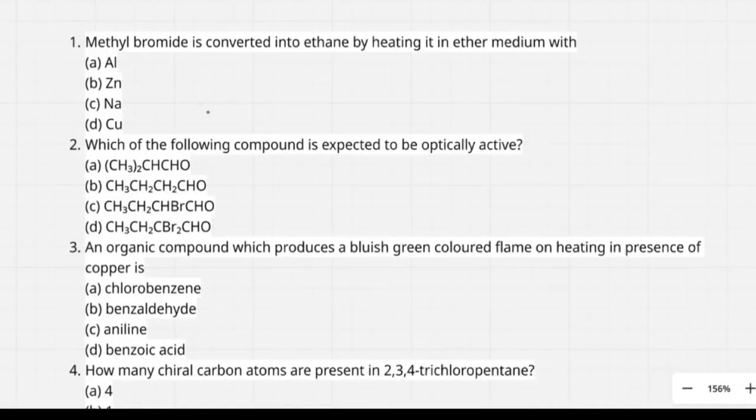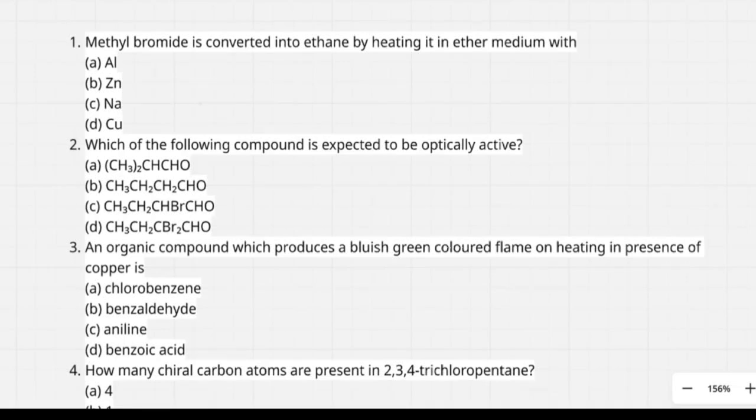Important questions from the lesson haloalkanes and haloarenes. Read first question. Methyl bromide is converted into ethane by heating it in ether medium.